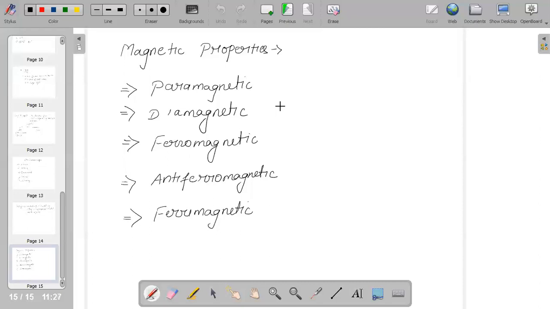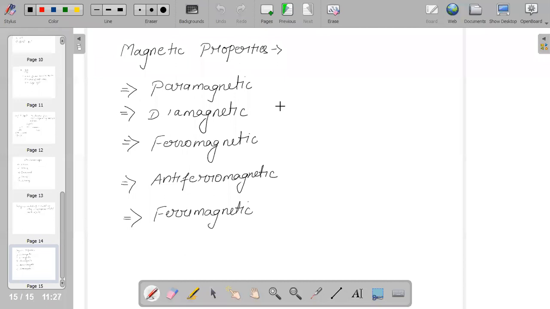In the same way, we can talk about ferromagnetic. Ferromagnetic substances get strongly attracted towards the magnetic field, and we also say that they are permanently magnetized.